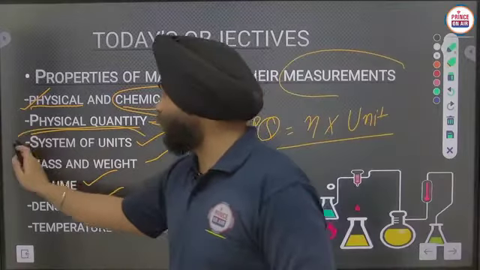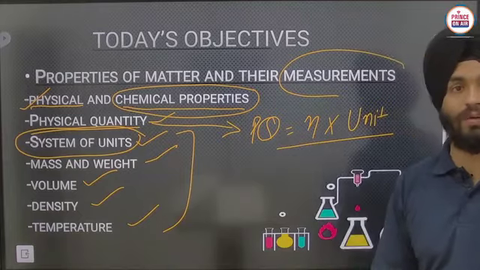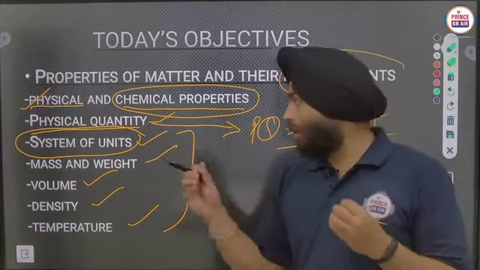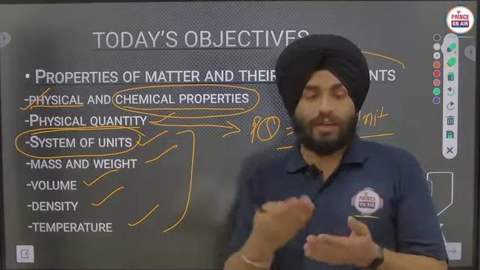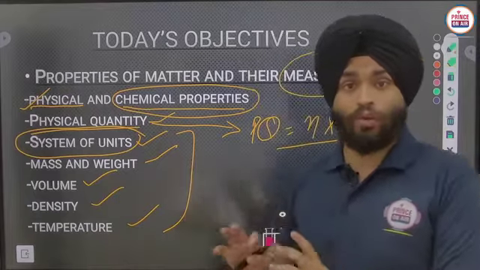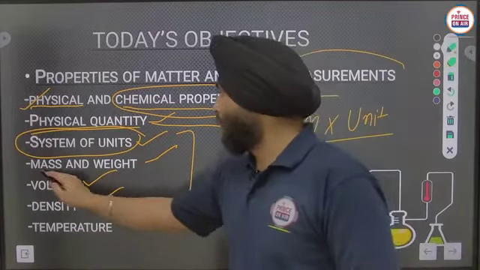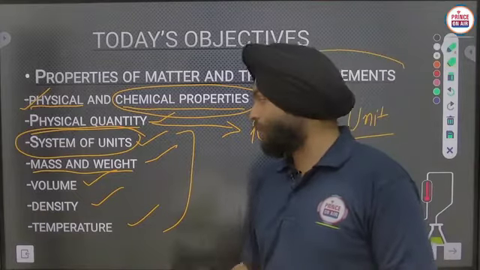Afterwards we will discuss the system of units. There are so many fundamental and physical quantities, so we will discuss their units also: the metric system, the French system, or the SI system that we are using nowadays. We will discuss the difference between mass and weight in this lecture.